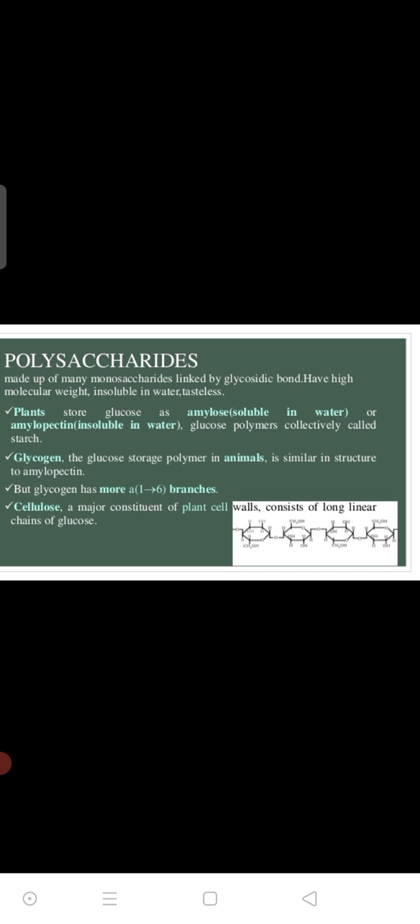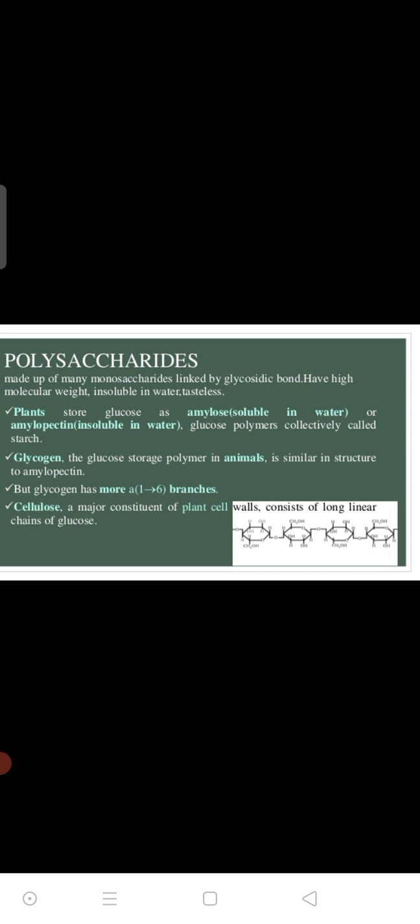Plants store glucose as starch, basically amylose and amylopectin. Amylopectin is insoluble in water, amylose is soluble in water, and collectively they are called starch, the reserve food material of every plant.